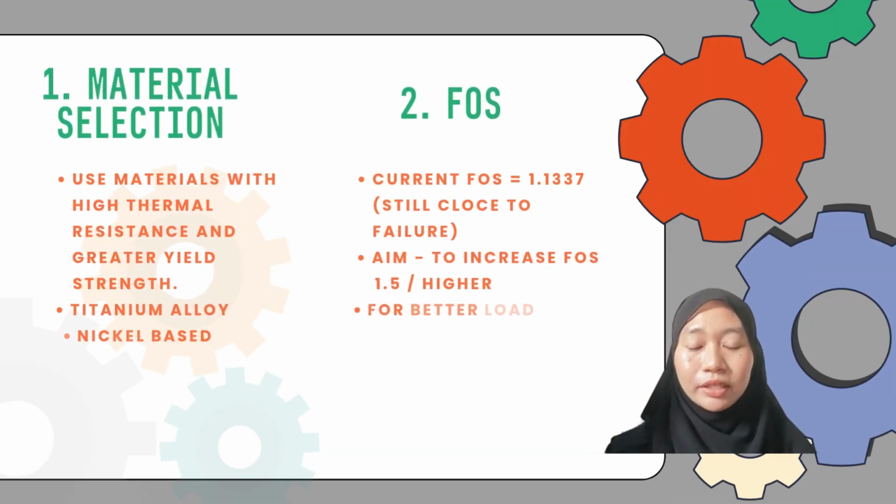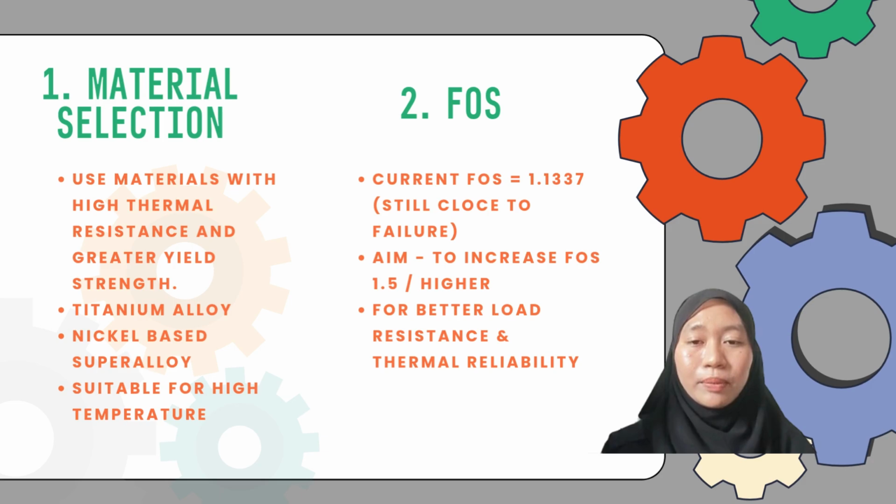The first one is material selection. Material selection means using material with high thermal resistance and greater yield strength, for example titanium alloy and nickel-based alloy. Why do we choose these two materials? It is because both materials can extend and are very suitable for high temperature applications.